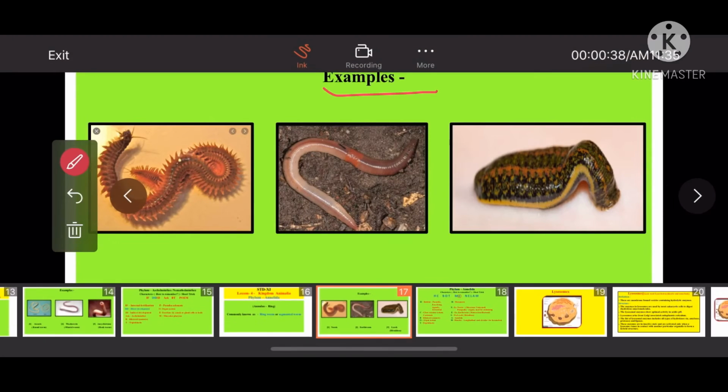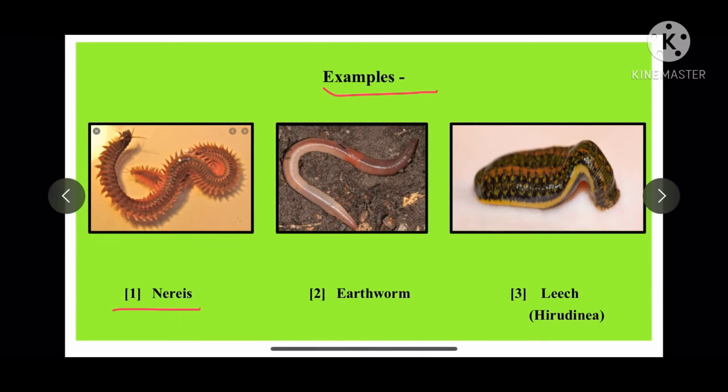Let us first study the examples of this phylum. The first example is Nereis. Commonly, Nereis is called ragworm or it is also called clamworm.